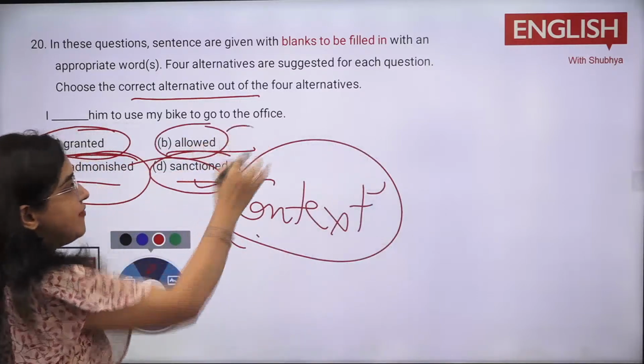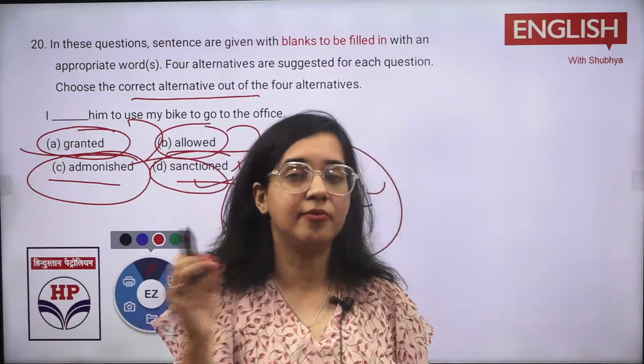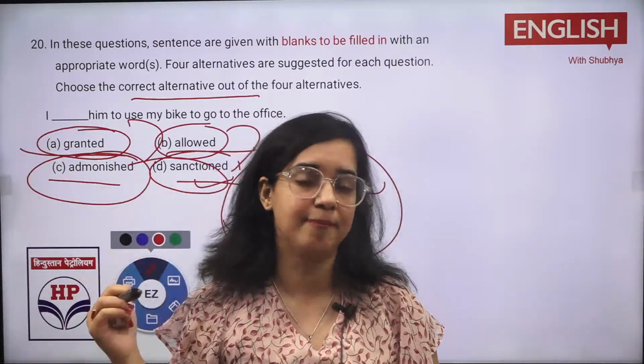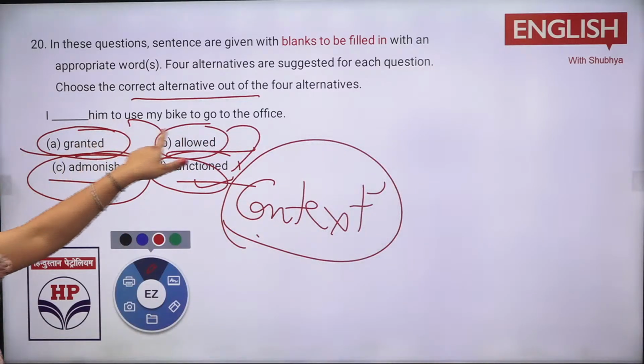This is a term. Now see, every term looks so similar. These look like synonyms and all that. But every term, when you go inside the depth, such questions would be there. So you go inside the depth, you would understand what the major difference is. Now I dash him to bike.